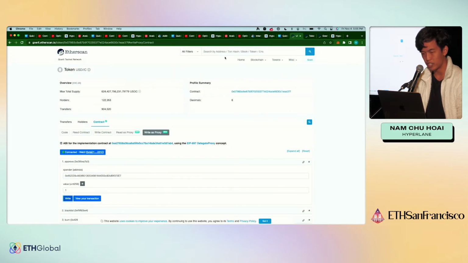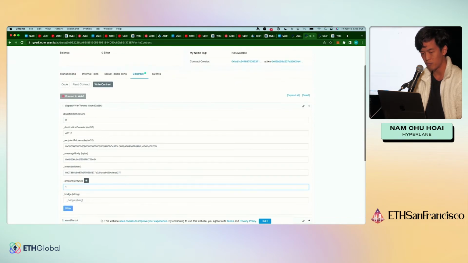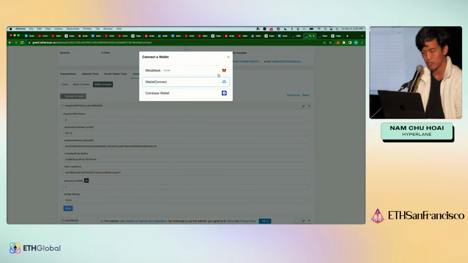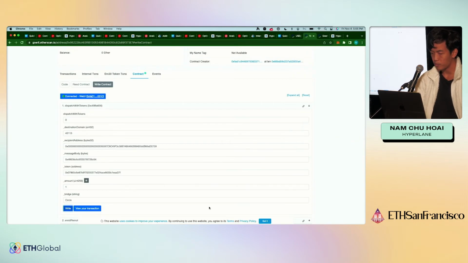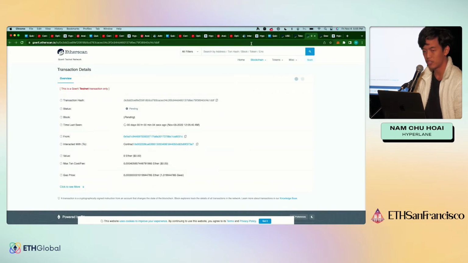The token is the USDC address, so that's this thing right here. Amount, let's just do 1, and then the bridge, in this case Circle, or again, whatever other bridges we will use in the future. Got to connect MetaMask, and then write that, confirm. All right, and then the transaction is once again here. Once it gets mined on Goerli... Goerli works surprisingly well, and as everybody knows here, Goerli ETH is very hard to get, so be careful.